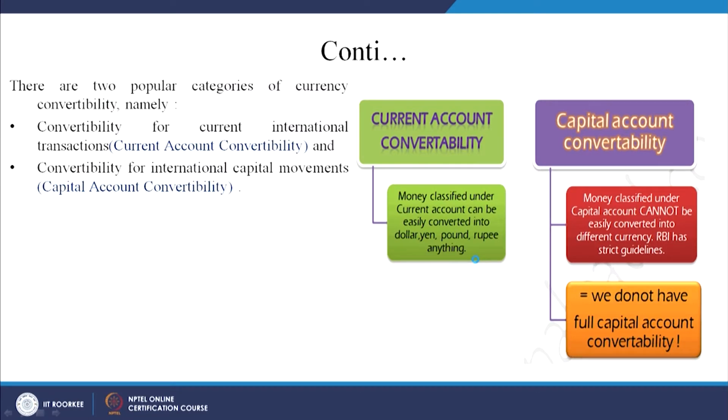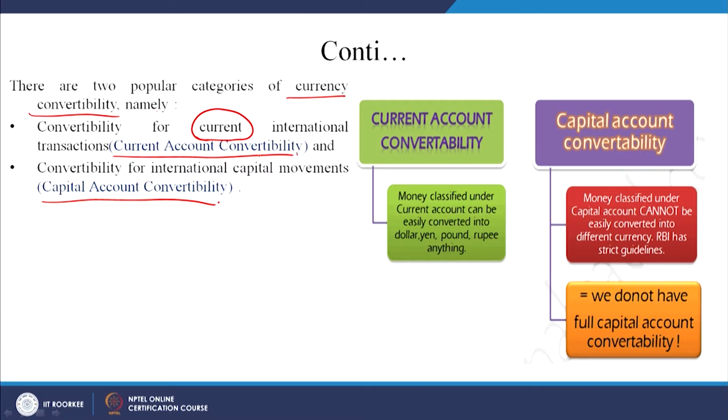There are two popular categories when we talk about currency convertibility. Two important types: one is called current account convertibility, the second is called capital account convertibility. These are very important, and easy to understand also. As you can understand from the word current, when you need convertibility for a current transaction, that is an ongoing transaction, it is called current account convertibility.